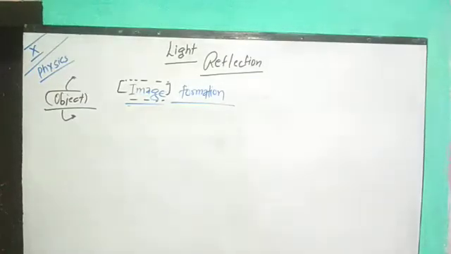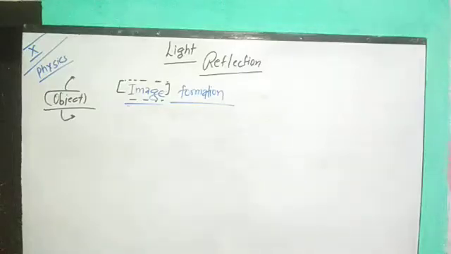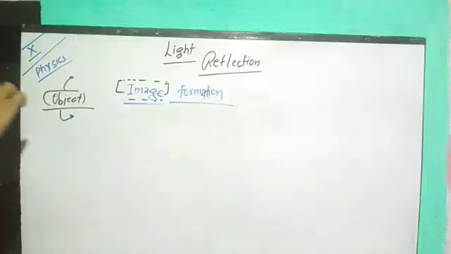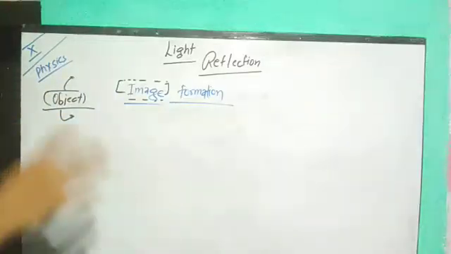Or how we can define image? Actually, an image is considered as a type of object only. As I told you, an image is nothing but a type of object without holding light, and even some certain exceptions are there, so no need of describing more about that.